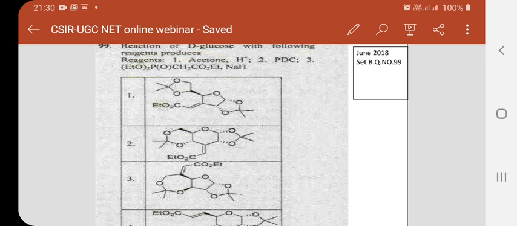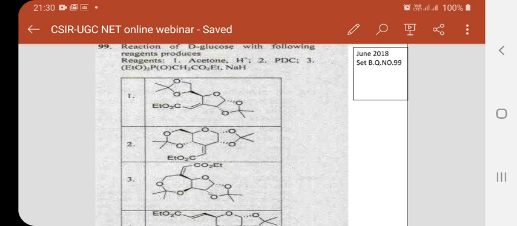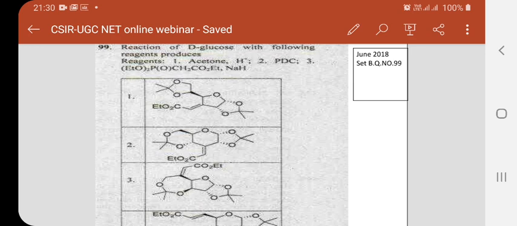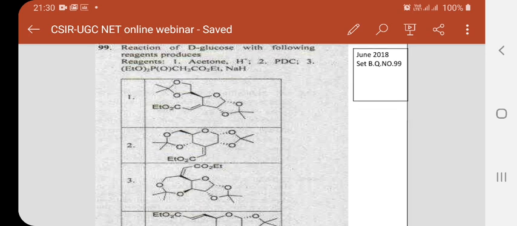Instead of forming the ketal first, the pyridinium dichromate is used for the oxidation, so that the ketone is treated with the phosphonium reagent to give this product, where you have a 7-membered ketal. So this cannot be the product by following the given reaction sequence.